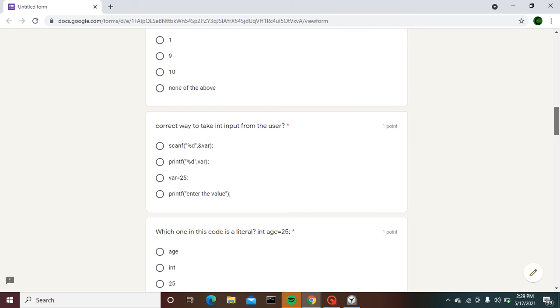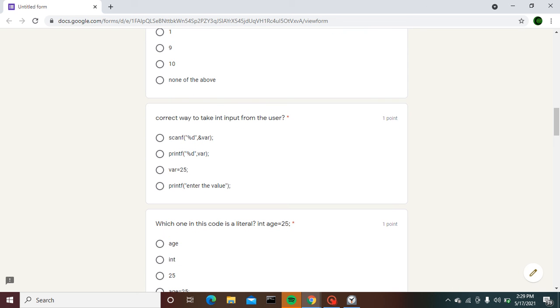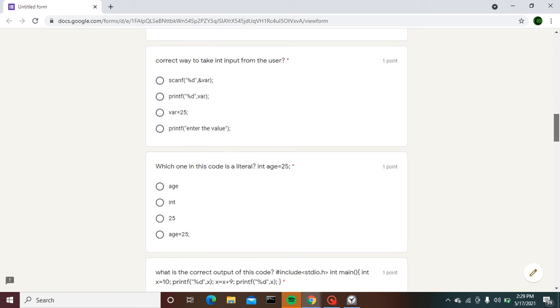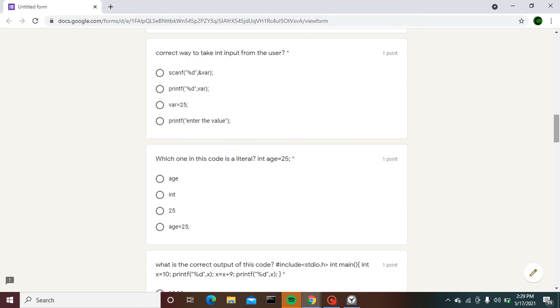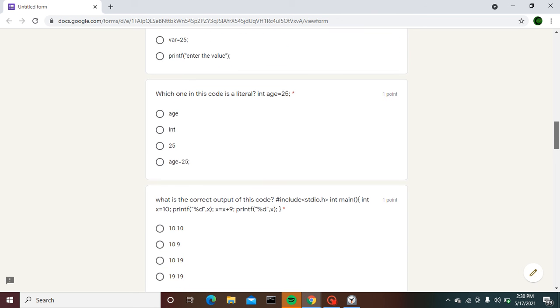Next question is, what is the correct way to take input from the user? How can we take input from the users? We need to answer the question with the appropriate answer. Next question, which one in this code is a literal? One needs to answer this question too.